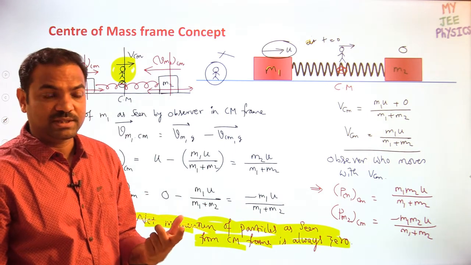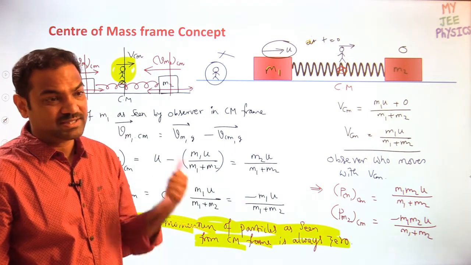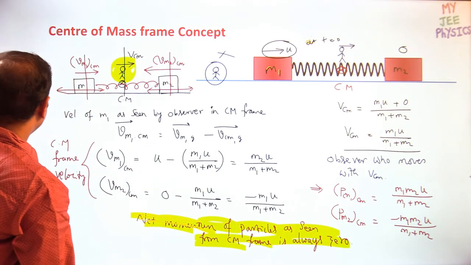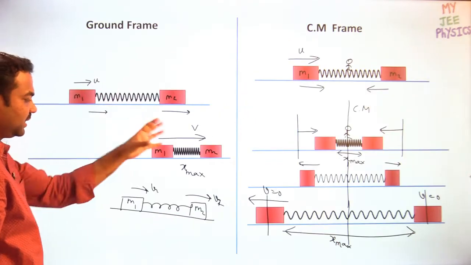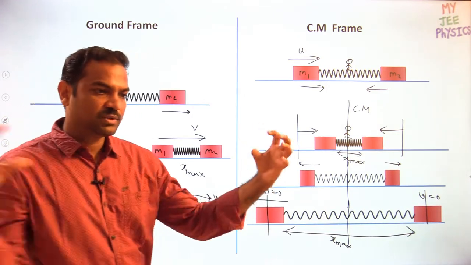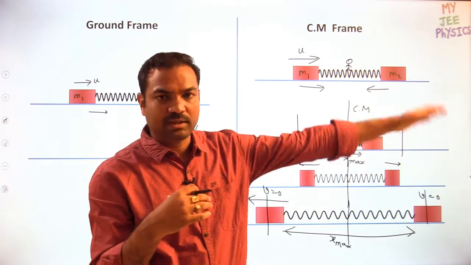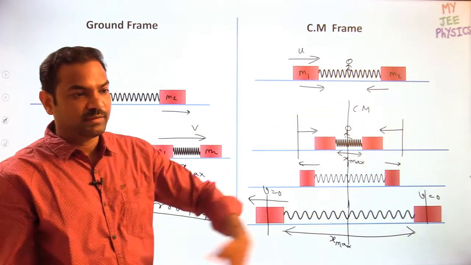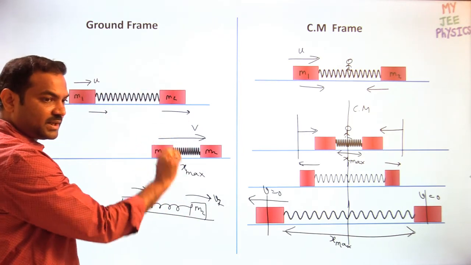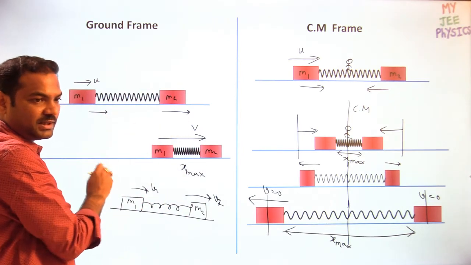But who will see that? The observer who is on the center of mass frame. Whereas with respect to ground it is a complicated motion. They come closer and they go away, and at the same time they travel linearly also. They travel forward also. So here you will find compressions and expansions along with the linear motion.